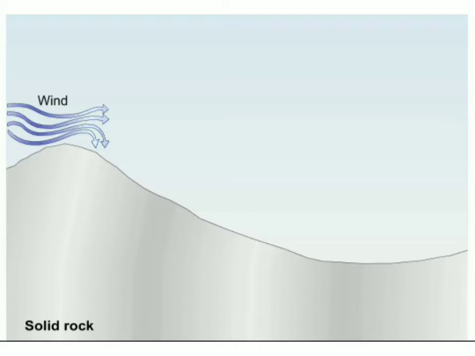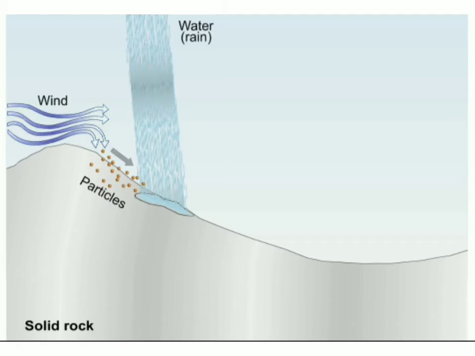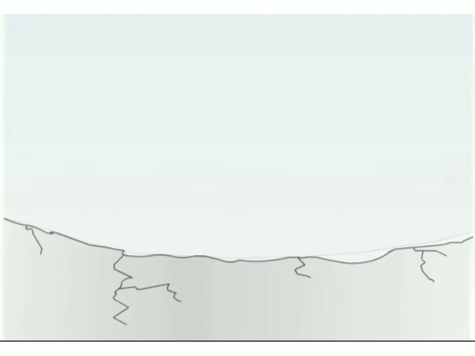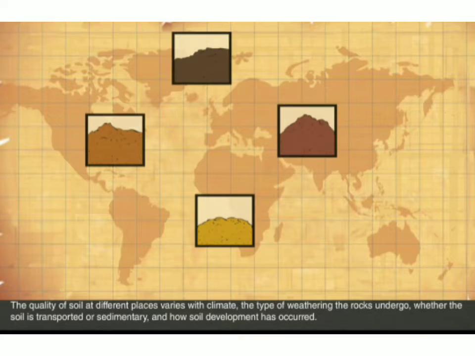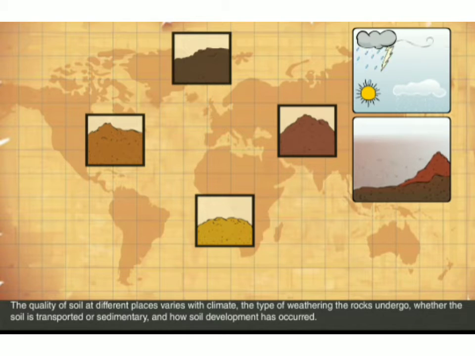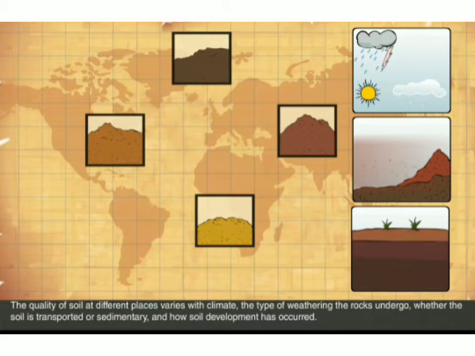So, what is weathering? The process of formation of soil is known as pedogenesis. Soil is formed by the gradual breakdown of rocks by wind, water, and living organisms. This process is known as weathering. Wind, water, and living organisms are called agents of weathering. The quality of soil at different places varies with climate, the type of weathering the rock undergoes, whether the soil is transported or sedimentary, and how soil development has occurred.